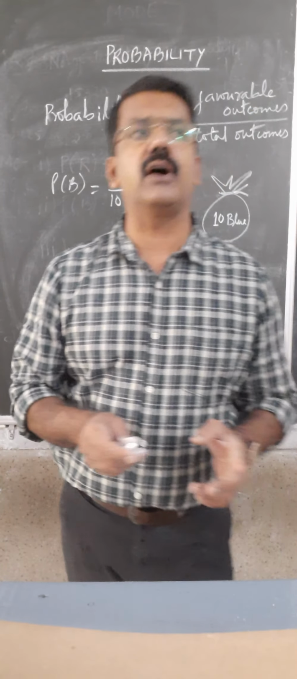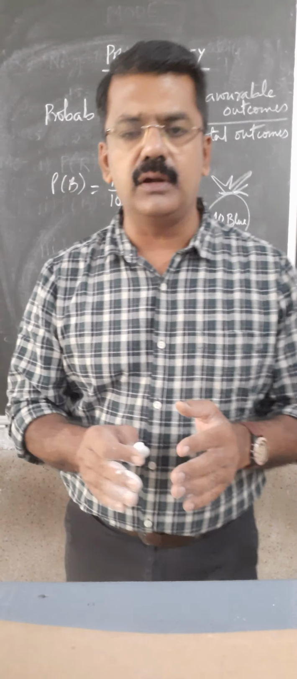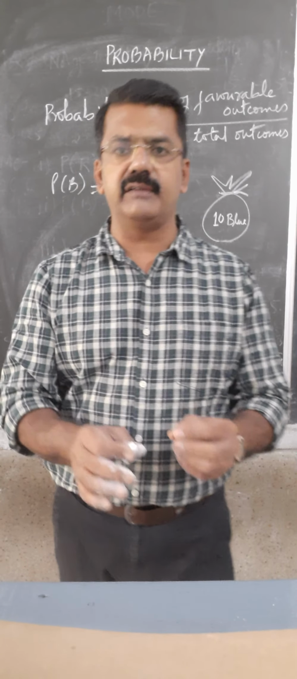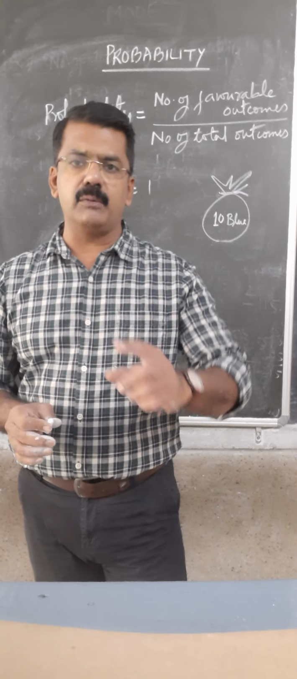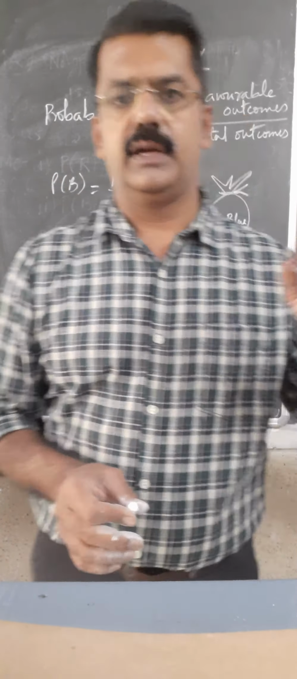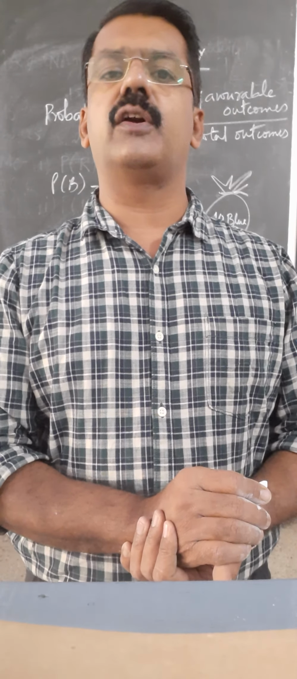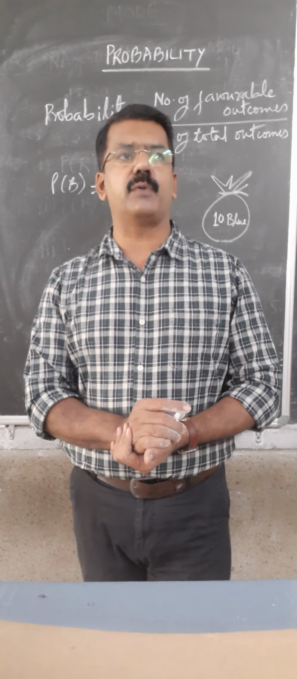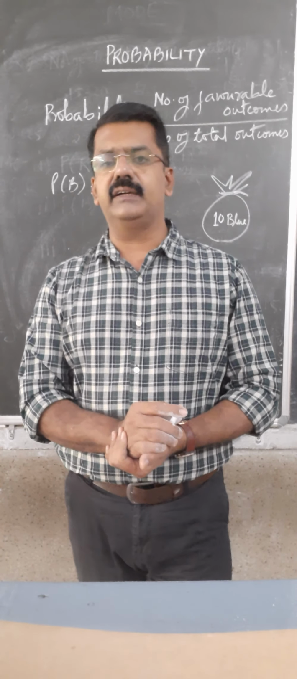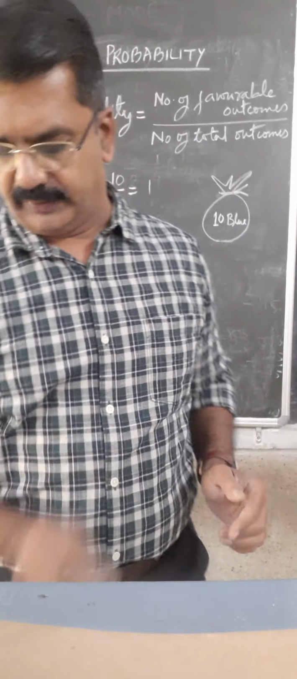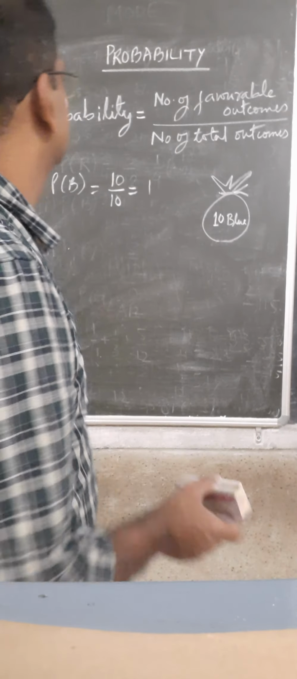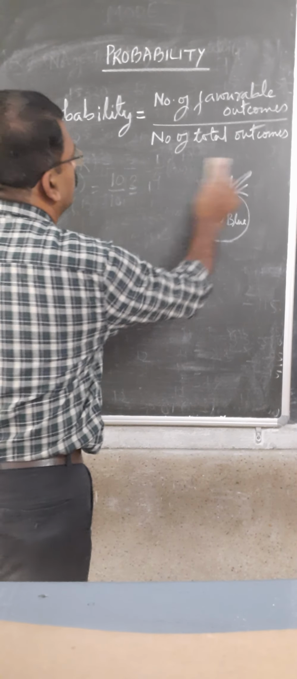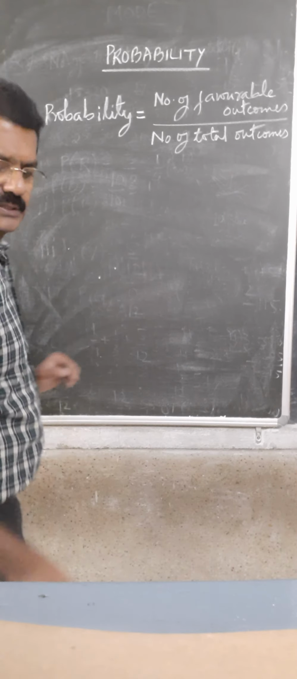So the probability of an impossible event is 0 and the probability of a definite event is 1. So the value of probability lies between 0 and 1. It cannot be more than 1 or less than 0, that is, negative. So the value of the probability of any event lies between 0 and 1. Now we will do a few more examples.